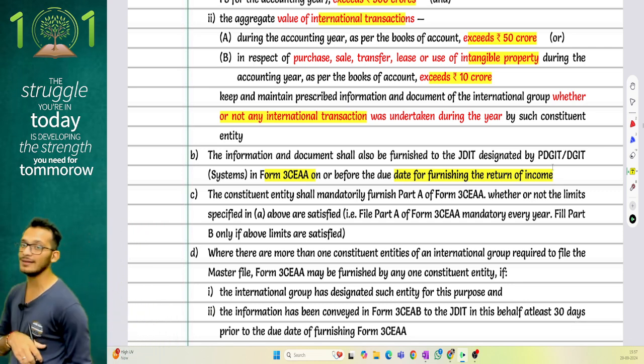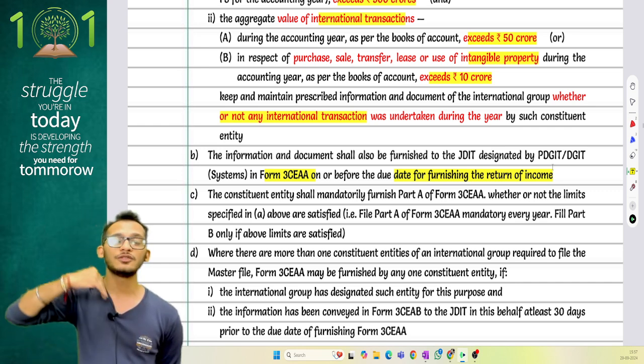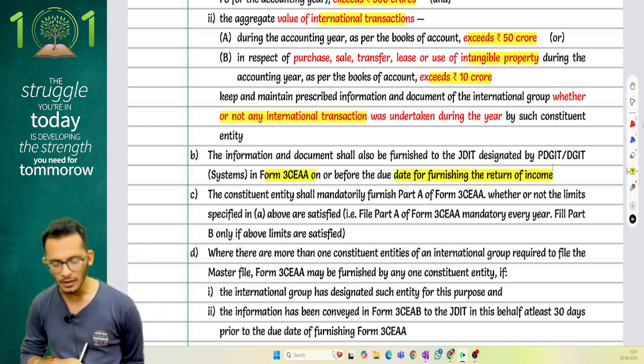Understand, people, if you have to file the 3CB, it has to be filed 1 month before. But a master file needs to be filed along with the return filing.